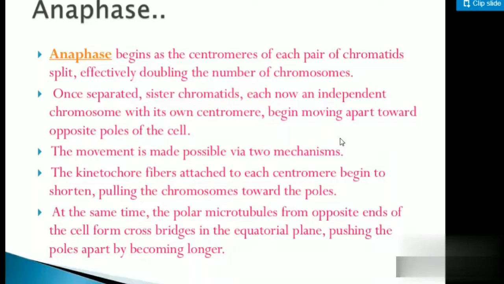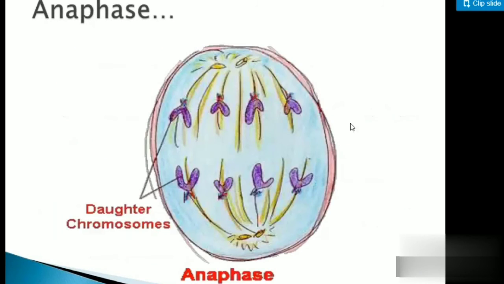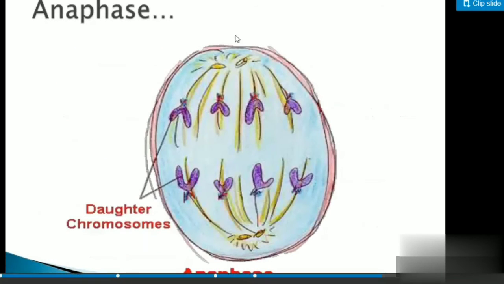They begin moving towards the opposite pole of the cell. The movement is made possible through two mechanisms. First, the kinetochore fibers attach to the centromere and begin to shorten, pulling the chromosome towards the pole. Second, at the same time, the polar microtubules from opposite ends of the cell form a cross bridge in the equatorial plane, pushing the poles apart and becoming longer. So they start moving towards the opposite pole, student. Can you see? They start moving towards the opposite pole.